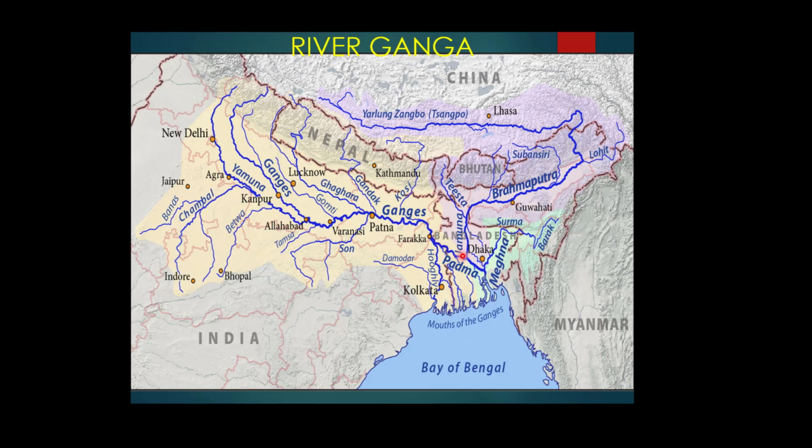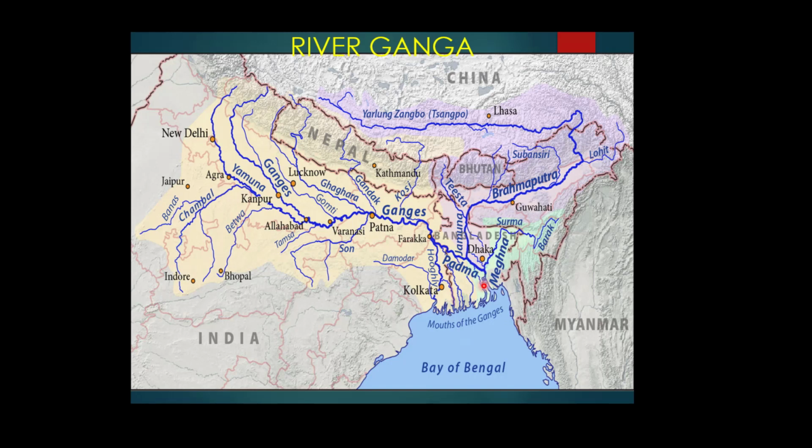The river Ganga meets the river Brahmaputra, and you can see here, further down, after the meeting of the Ganga and Brahmaputra rivers, the name of this river becomes Padma. You can see here that when the Brahmaputra enters Bangladesh, its name changes to Jamuna. These Bhagirathi and Jamuna meet to form the single river, that is Padma.